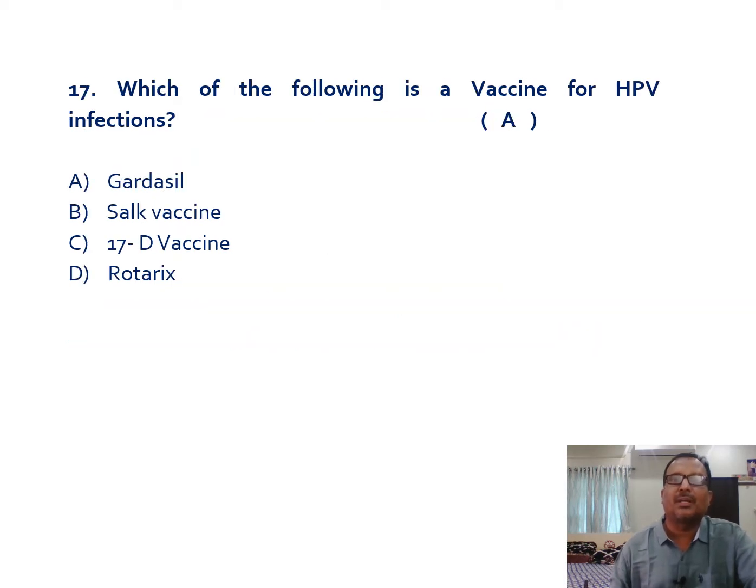Which of the following is a vaccine for human papilloma viral infections? Gardasil is the answer. The other options: Salk vaccine is a killed vaccine for polio. 17-day vaccine is a live attenuated vaccine for yellow fever.